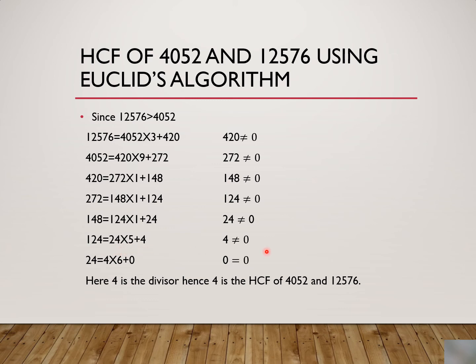Remainder is not 0. Then we take the last divisor, which is 24 equal to 4 into 6 plus 0. Remainder is 0 here. So we get to know the last divisor, which is 4, is the HCF of 4052 and 12576.